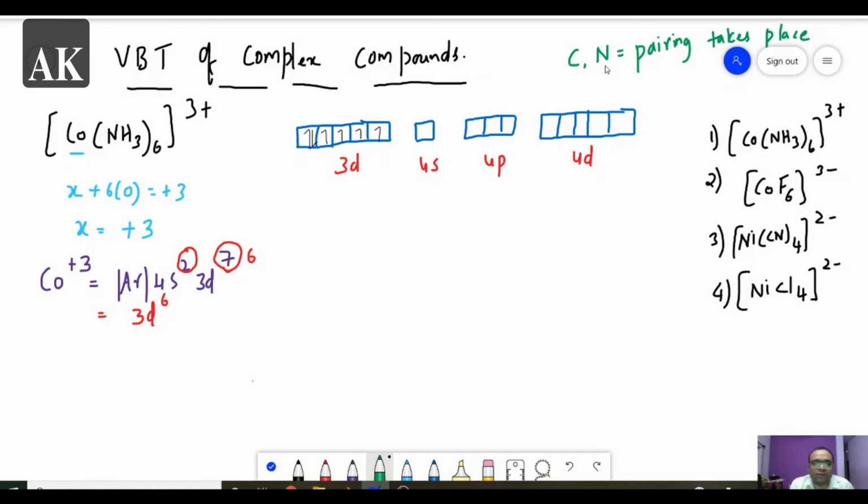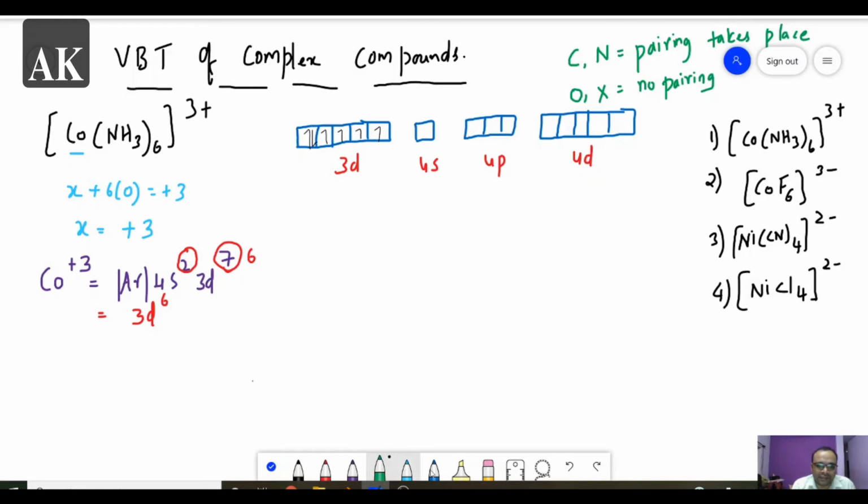Whenever carbon and nitrogen are present in the ligands and they are attached to the metal, then pairing takes place against Hund's rule. And whenever there is oxygen and halogens, so halogens means fluorine, chlorine, bromine, iodine, in this case it follows Hund's rule. So no pairing. So carbon and nitrogen is pairing, oxygen and halogen is no pairing. Now here we are having nitrogen. So when nitrogen is present, pairing takes place against Hund's rule.